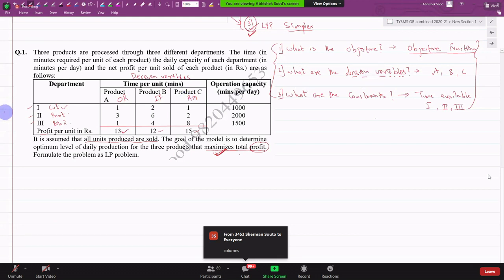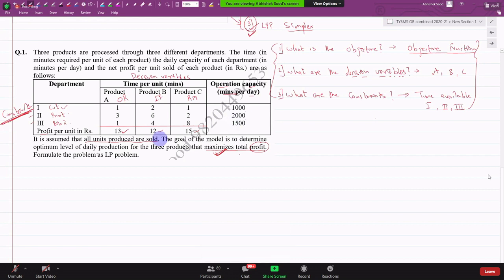Constraints should be in rows. And the capacity of the constraint should be mentioned at the end, on the right hand side. And lastly, you should have the objective function last. This should be your format for putting in the data, howsoever difficult a sum you get. Am I clear with this?